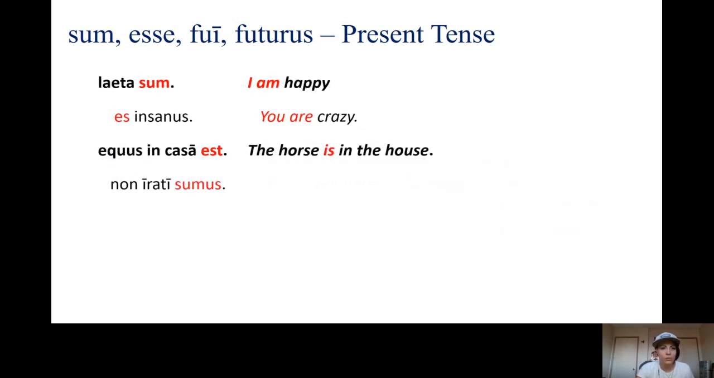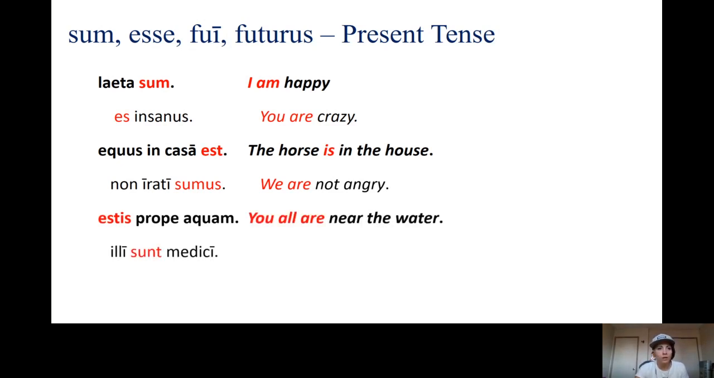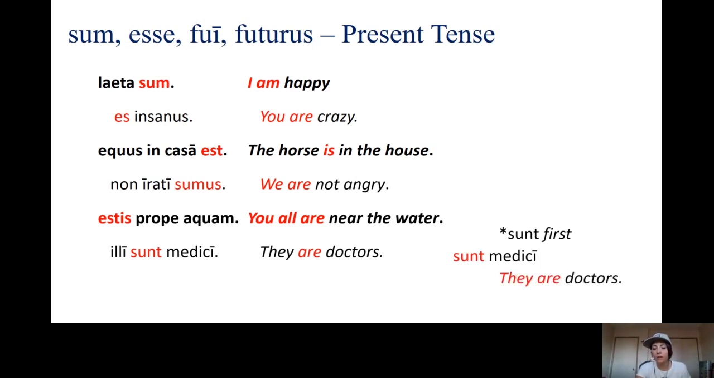We have non irati sumus, we are not angry. Estis prope aquam, y'all are near the water. And then illi sunt medici, they are doctors. Now, we could do again something different and put sunt first, and that would still maybe mean sunt medici, they are doctors, but it could also mean there are doctors. Like if you're trying to say there are doctors in the city, I could just say sunt medici in urbe. Okay.